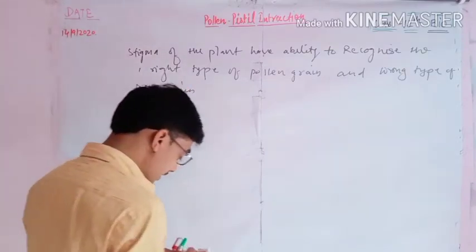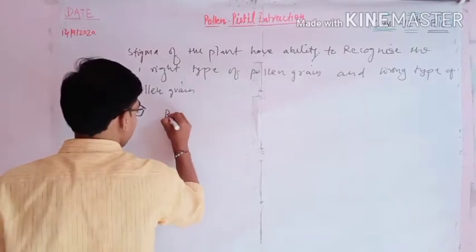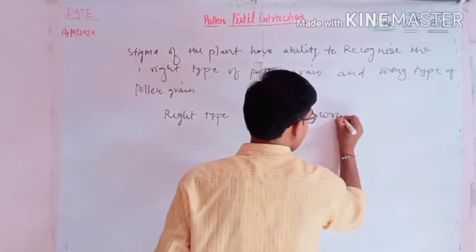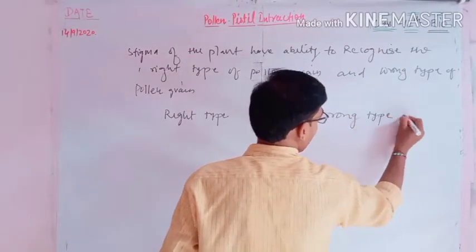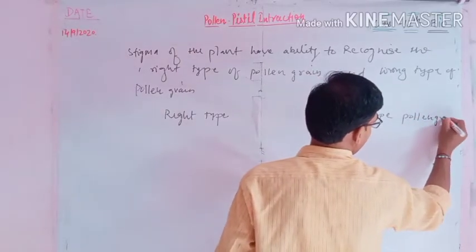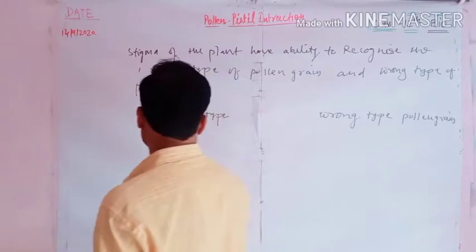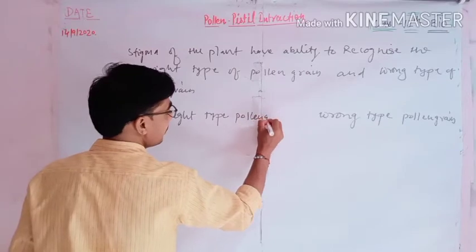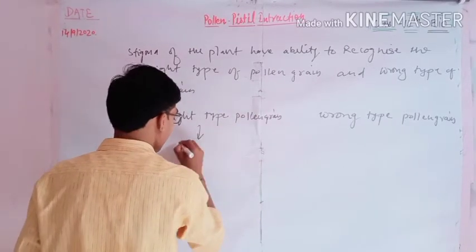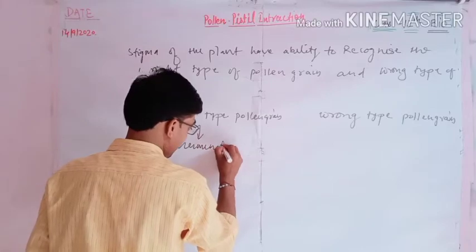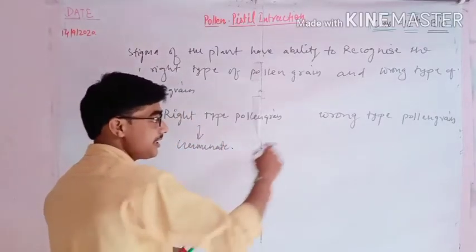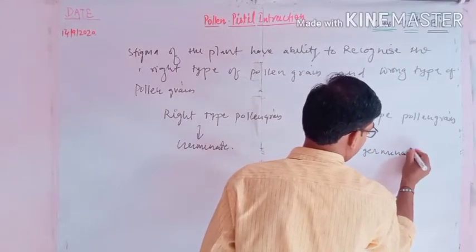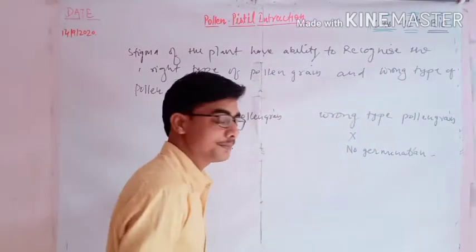Okay, now the question arises: if it is the right type, and there is another category, the wrong type of pollen grain, or in other words, if it is the right type pollen grain, then it will germinate, and if it is the wrong type, there is no germination, यहाँ पे कोई germination नहीं होगा.